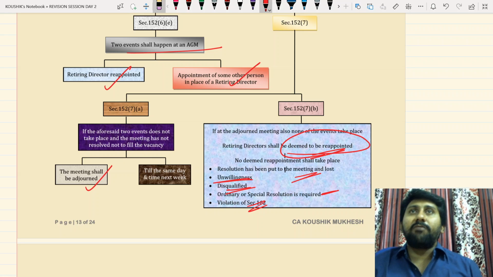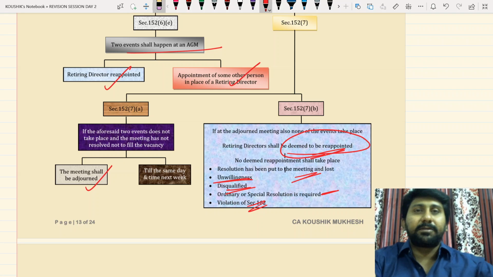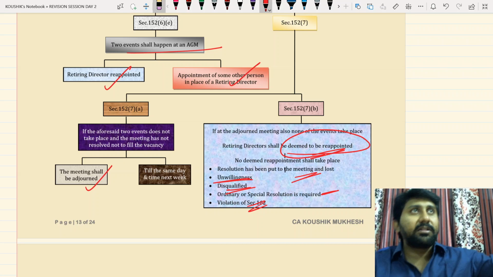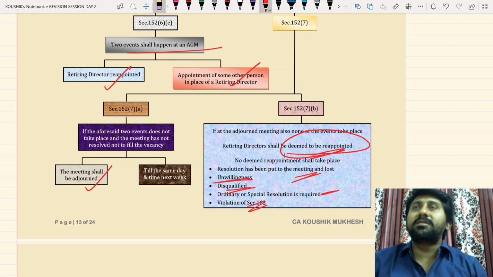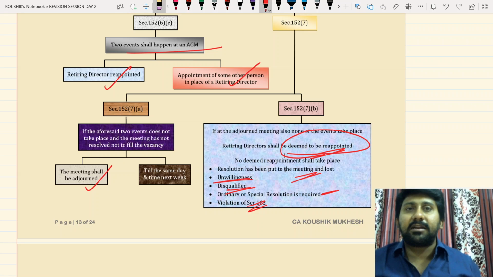Again, shareholders are confused. This is a good person, these two are bad. If I appoint this good, all these bad persons will also come. If I avoid this bad, this good person will also go. What to do in this resolution? They are confused and they didn't pass any resolution.